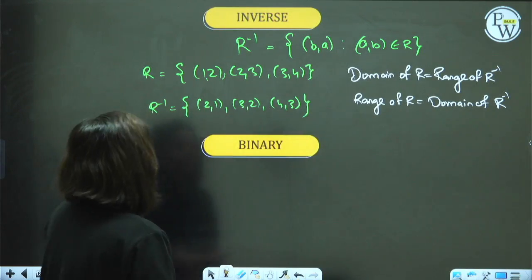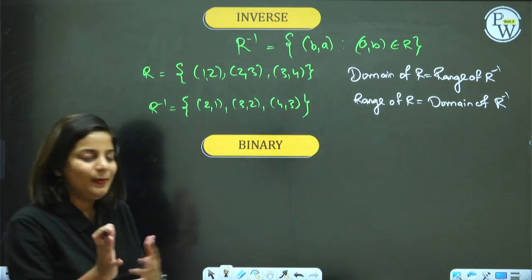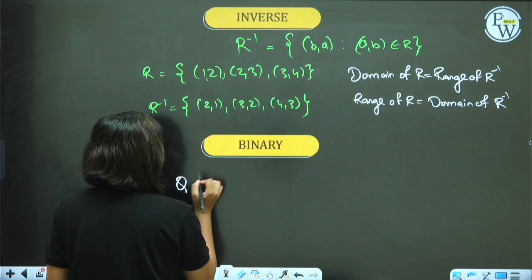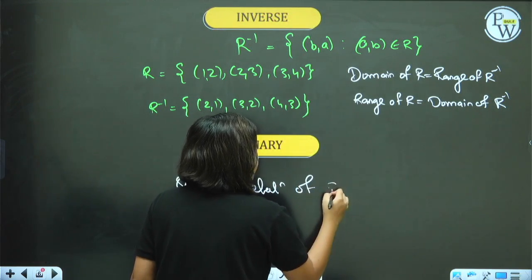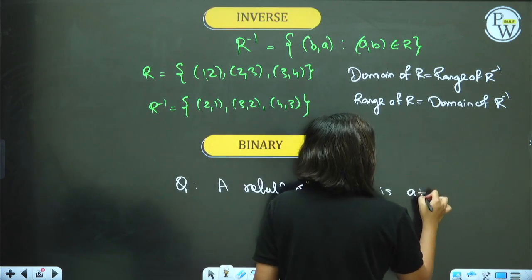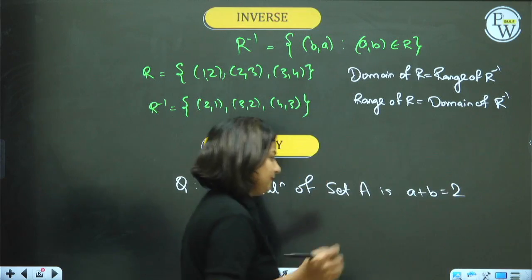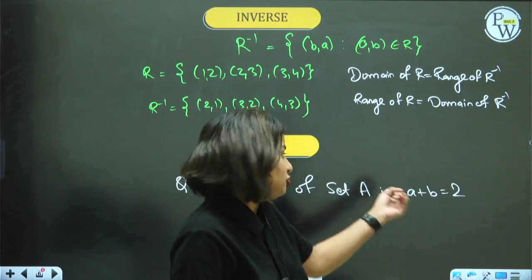That's it. Binary relation. Talking about what we mean by a binary relation. Many times they give in a question, especially, a relation on set A given by a plus b equal to 2, let's say. Now, which two sets are they talking about? They have mentioned only one set.